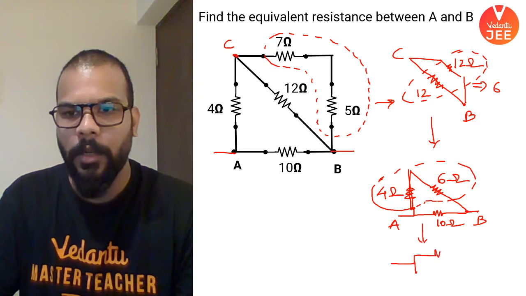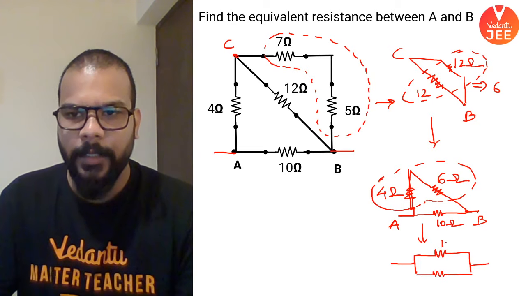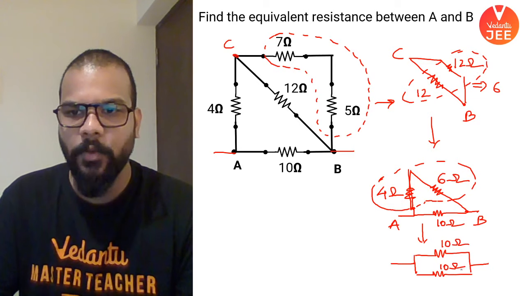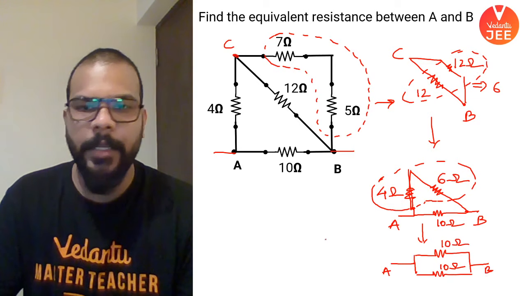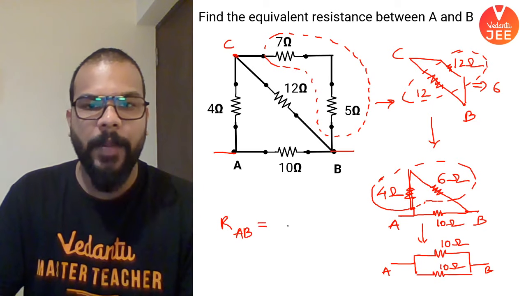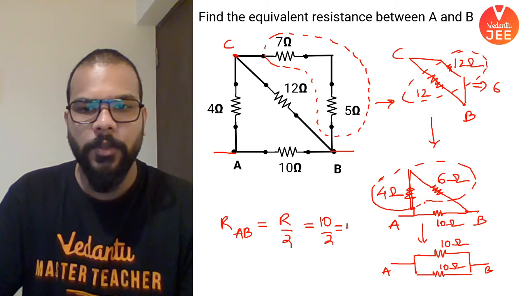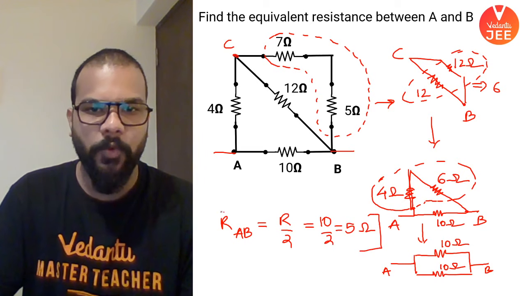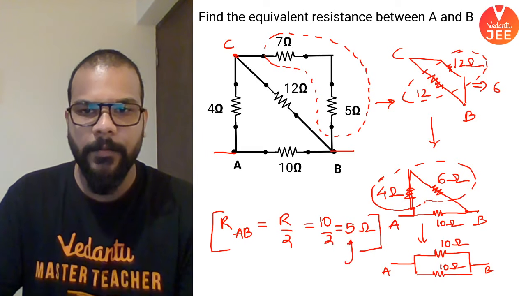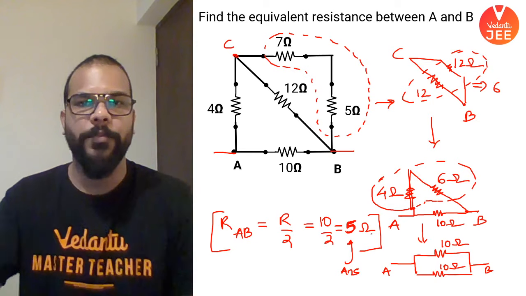So overall, very simply, this is how the equivalent diagram looks like. This is 10 ohms, this is 10 ohms connected between A and B. So if you have same resistance connected in the two parallel branches, then the equivalent is R by 2. So that is 10 by 2. So your final answer is 5 ohms. That's your final answer. Okay guys, the equivalent resistance of the circuit is 5 ohms.